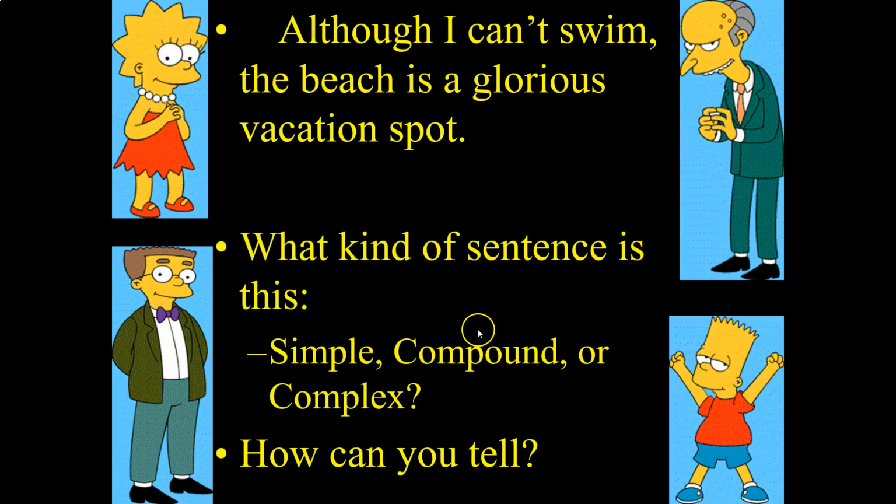Okay? What about this one? Although I can't swim, the beach is a glorious vacation spot. That is a complex sentence. How do you know? Because it begins with a Homer clause. It has this subordinating conjunction, the WOBBLES word. It cannot stand alone. If somebody came up to you and said, "Although I can't swim," turned around and walked away, you would be staring at him like, well, you're kind of weird. You didn't even finish your thought. And so it's a complex sentence, right? Because we have a dependent clause, Homer, joined with an independent clause, the beach is a glorious vacation spot, Marge.